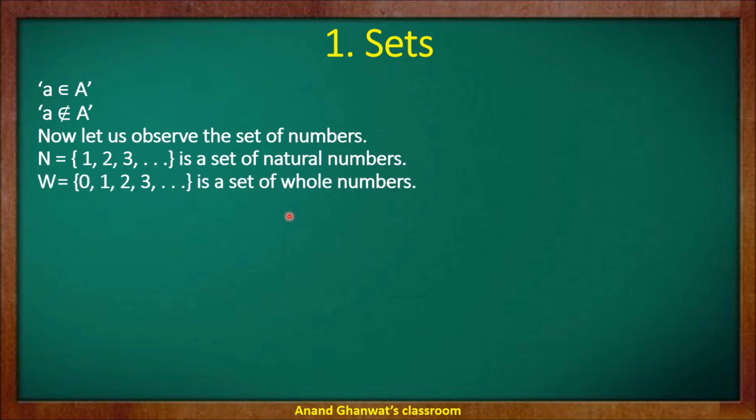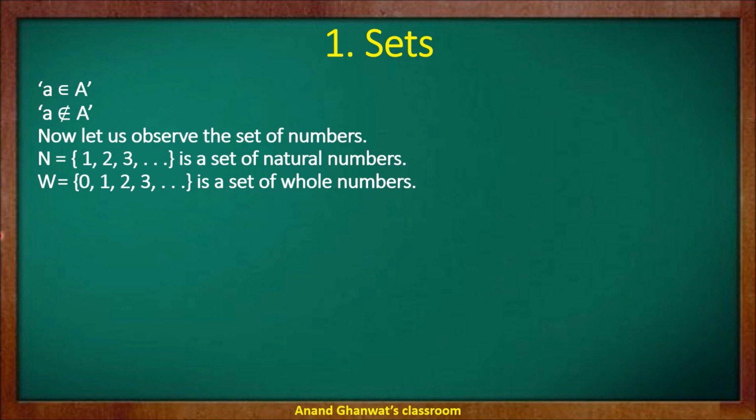Also 0 and natural numbers become the set of whole numbers. So the whole numbers set is denoted by capital letter W. W is equal to, in curly brackets, 0, 1, 2, 3 and so on.